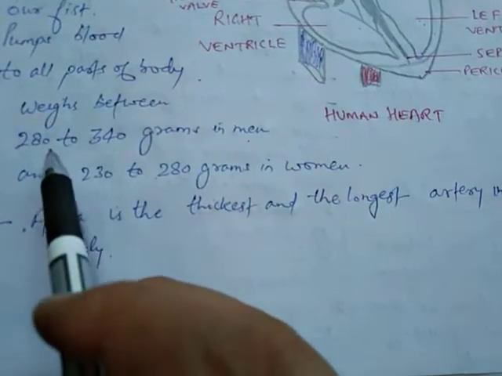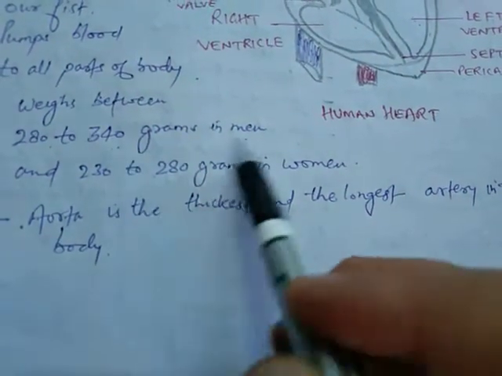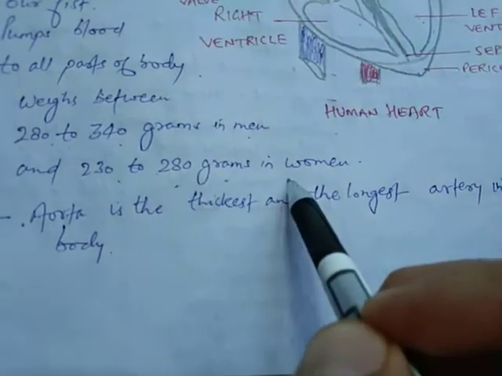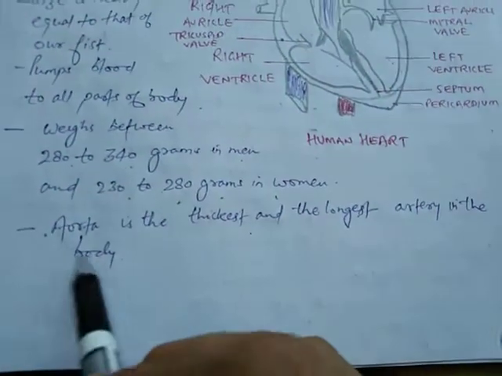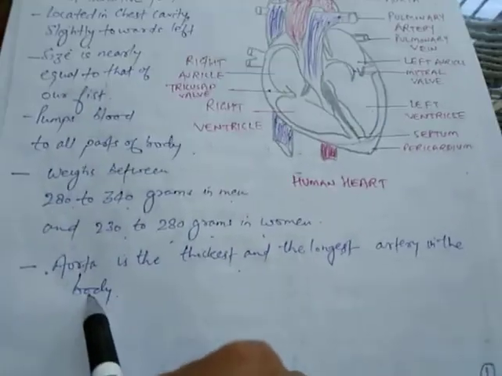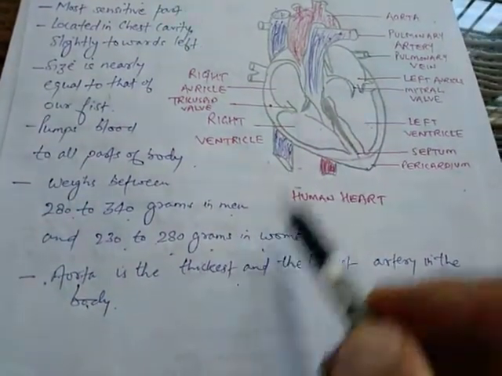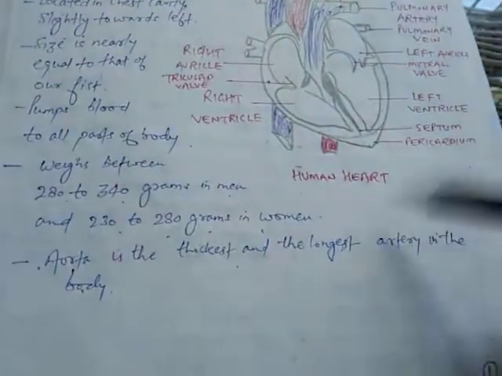So basically the heart weighs from 280 to 340 grams in men and 230 to 280 grams in women. Now aorta is the thickest and the longest artery in the body. Very important information. Aorta is the thickest and the longest artery in the body.